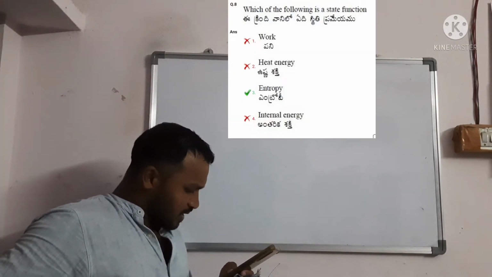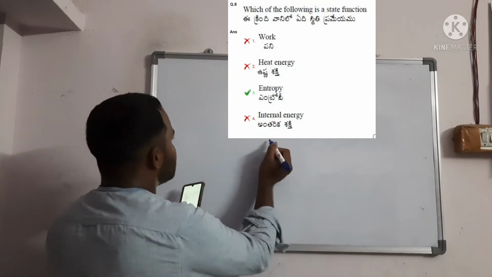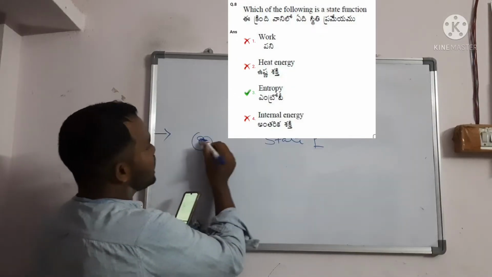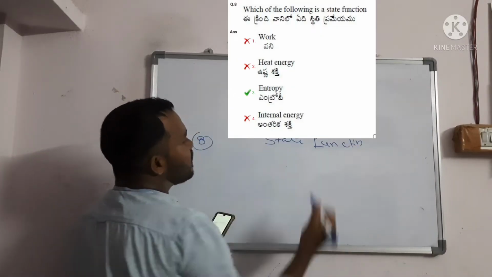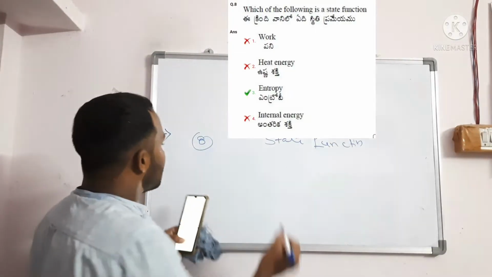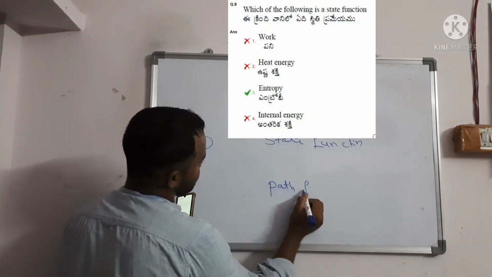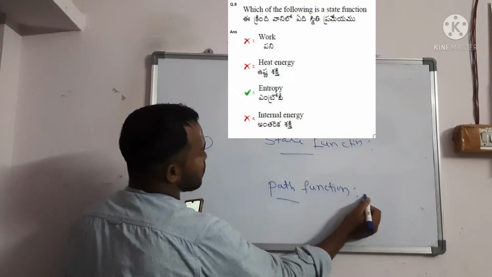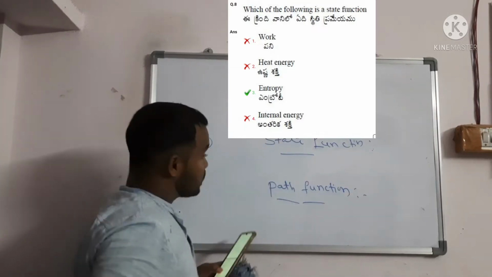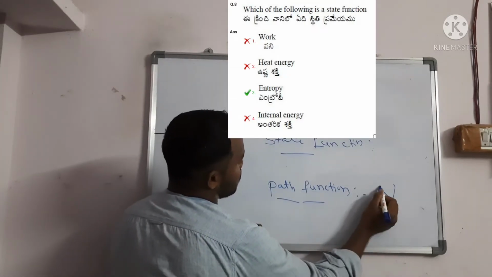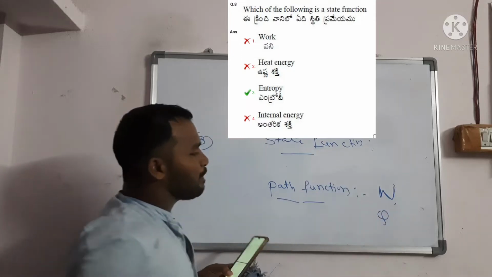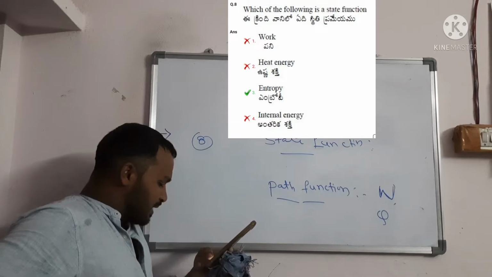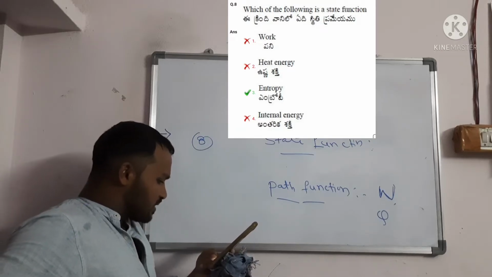Question number 8. Which of the following is a state function? Generally you have two kinds of functions: state function and path function. Path functions are work and heat. W and Q are the path functions. In the options they gave work, heat, energy, entropy and internal energy. Actually internal energy is also a state function.